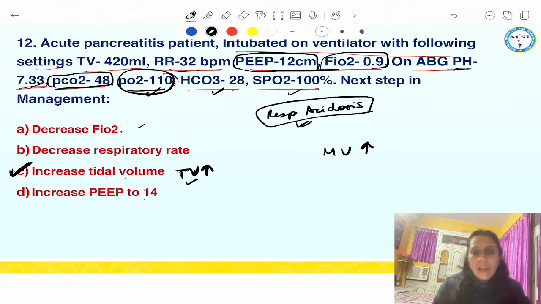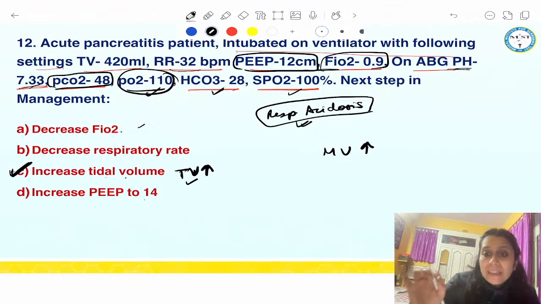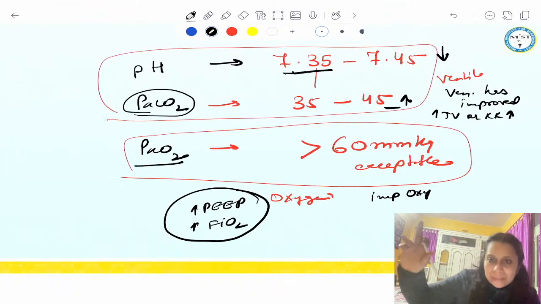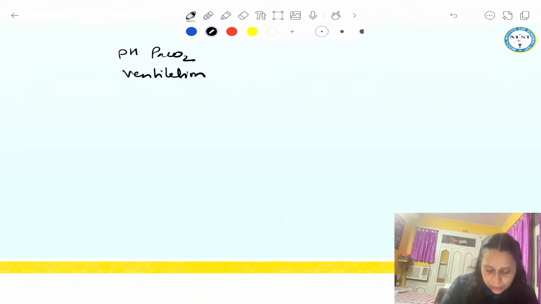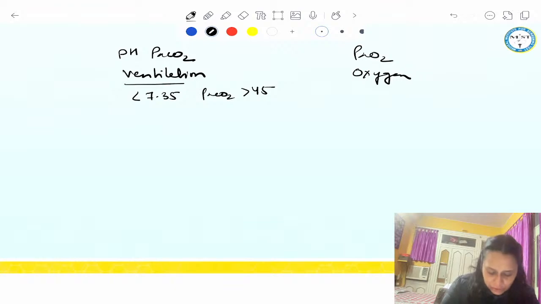Got it? So you have to approach any question on the ventilator setting mathematically. Pure mathematics. So we will discuss mathematics. Please pay attention. According to mathematics, we have to see the pH and PCO2. Both will tell us about ventilation. And we have to see PaO2, which will tell us about oxygenation. If pH is less than 7.35 and PaCO2 is more than 45, then ventilation is affected.